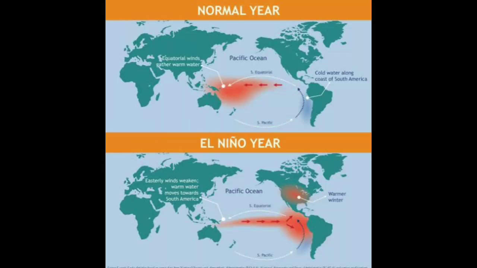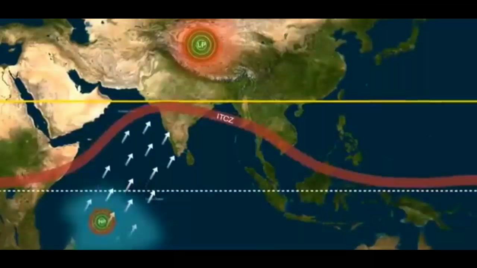This current then flows eastwards and its impact can be seen up to India. Although El Nino occurs only at times, whenever it occurs, it changes the duration of monsoon and the amount of rainfall in India.